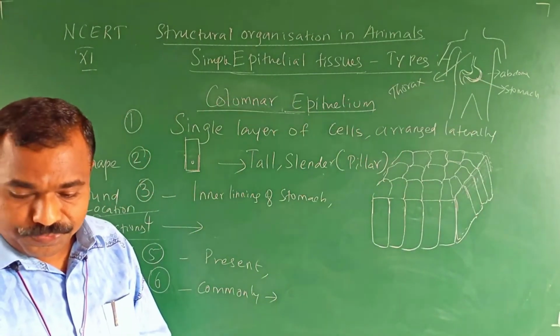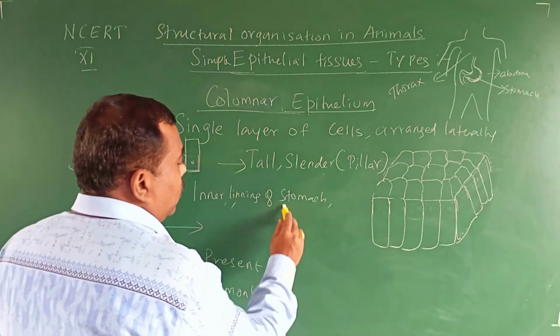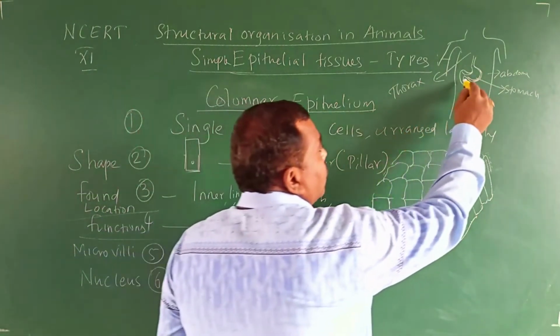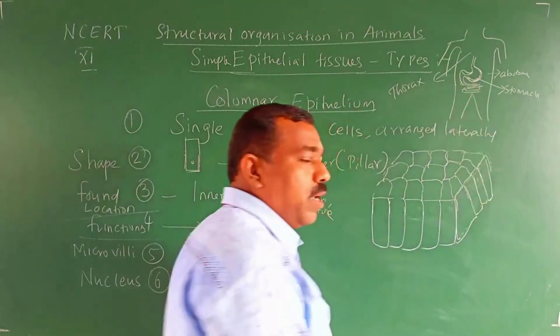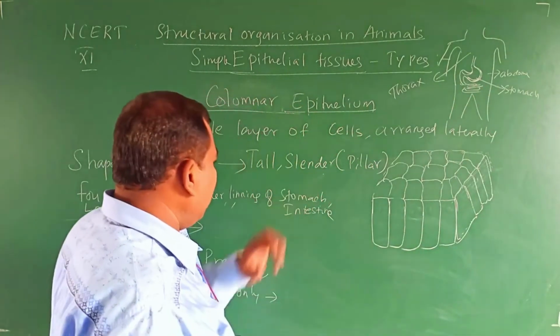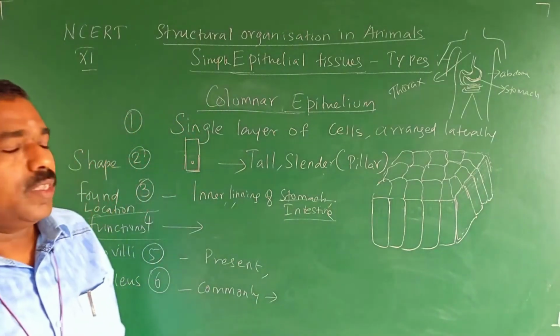And another, the inner lining of the intestine, below the stomach. Like this, there are many parts, small intestine and large intestine. So it is found in the inner lining of the stomach and the inner lining of the intestine.